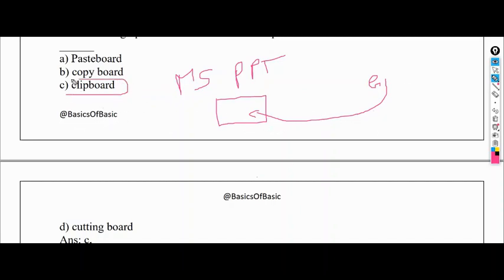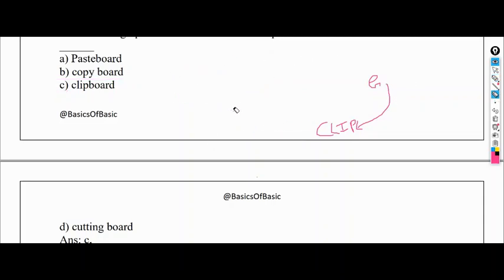So the answer is clipboard. The clipboard comes in the middle, it acts like an intermediary. So when I click copy here, it will go and get stored here. When I click paste on the PPT, then it will get pasted. So this is how the mechanism works. You need to remember it in this way, so it becomes easier for you to remember.